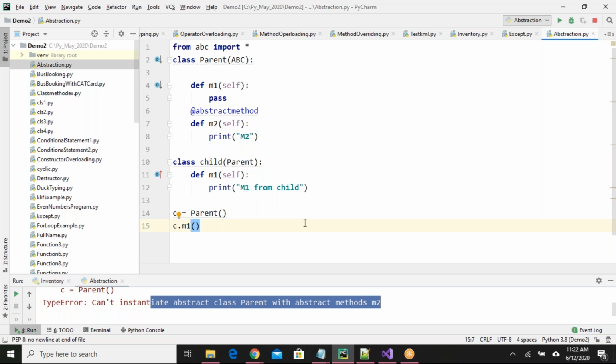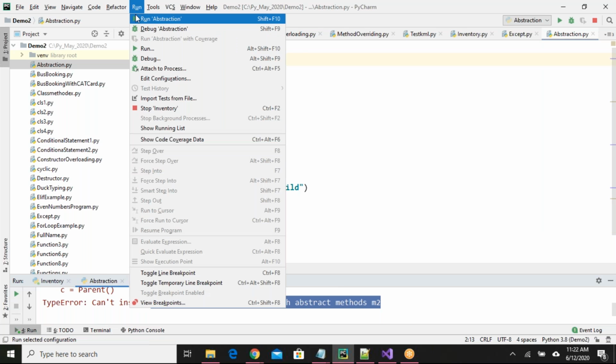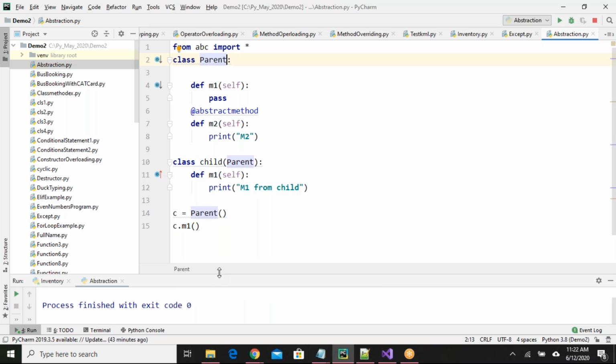One doubt, sir. Yeah, go ahead. Sir, in line number 2, if I don't import that capital ABC class, will I be able to create an object for parent, right? It will work, right? Yes, because it's not an abstract class.